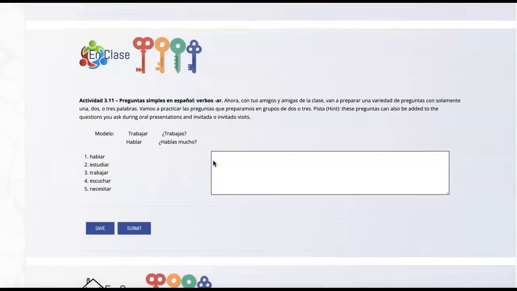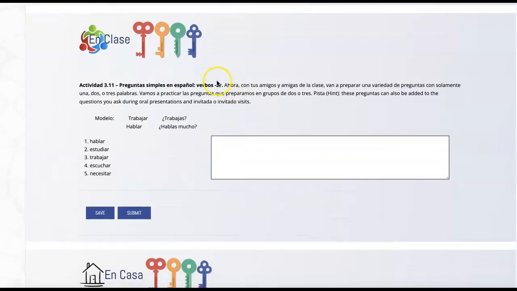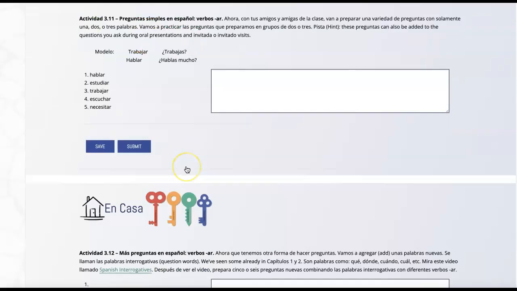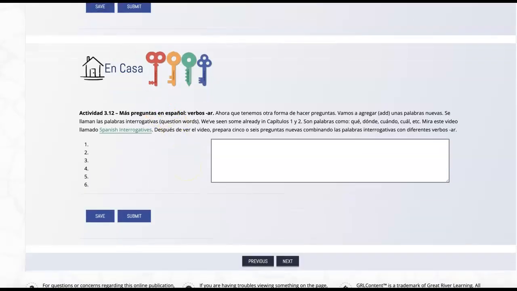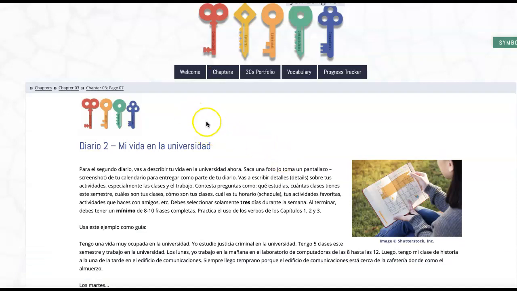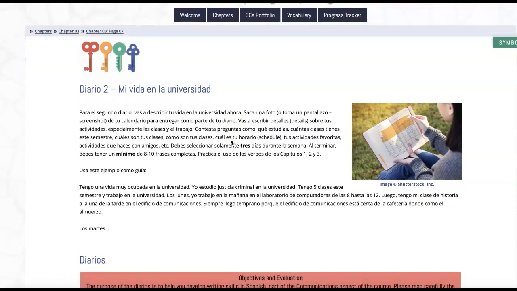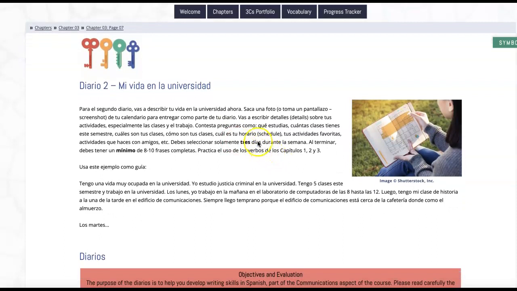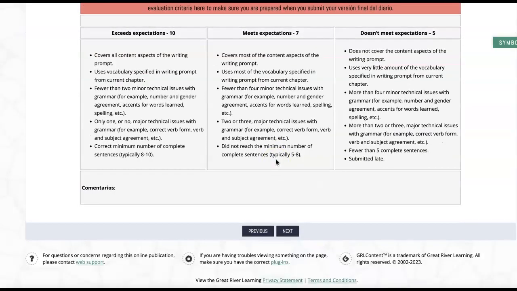Okay? Again, when we're asking and answering questions, if it's asking for a dialogue and you're working on your own, you need to provide the question and you need to provide the answer as well. Diario 2, you'll need to remember it's following the same practice as with Diario 1. We're doing a first draft. I will make comments and then you'll submit a second draft. So just follow the instructions in the book.